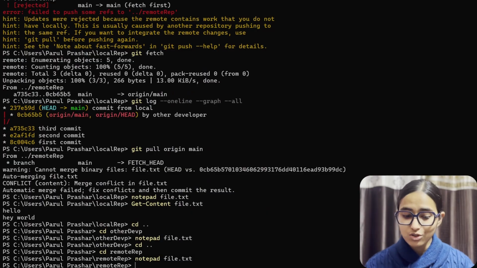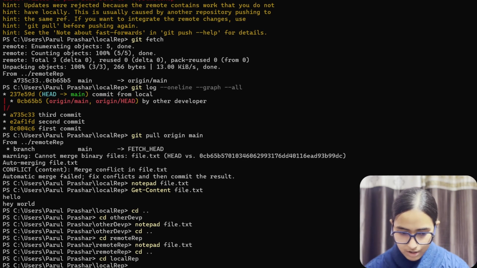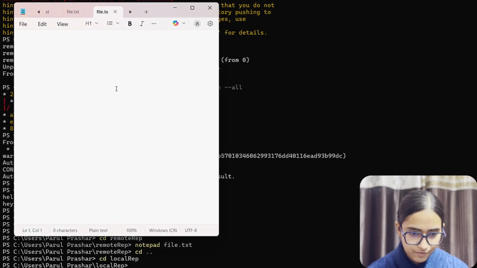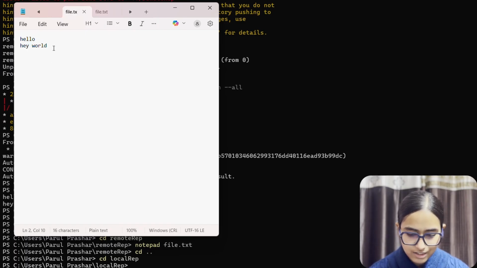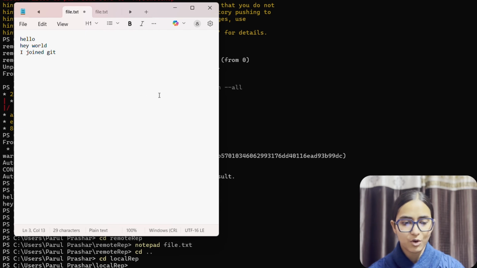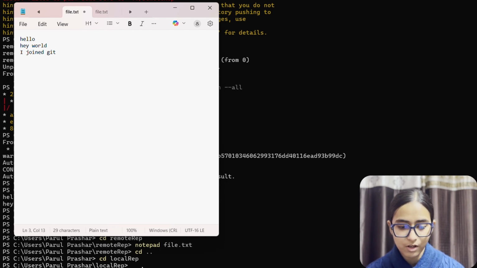So now, how do we solve these issues as a good developer? Let's get into the local repo first. Now, let's go to Notepad once again. We have this file.txt and then we have this file.txt. This came from the other developer and this came from the local developer. So how do we usually do it? We keep both the contents. I've copied the content of the other developer and I'm going to add it in this. So I've added the content over here. And now I'm going to save this file once again from the local repo.